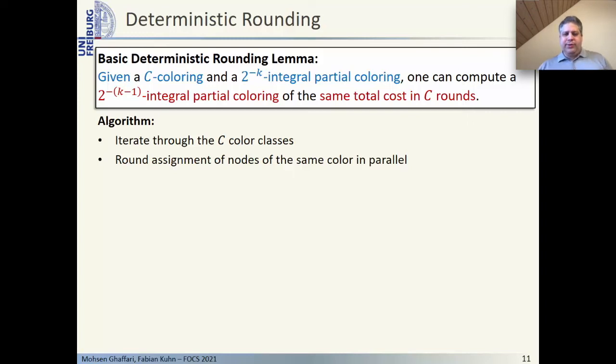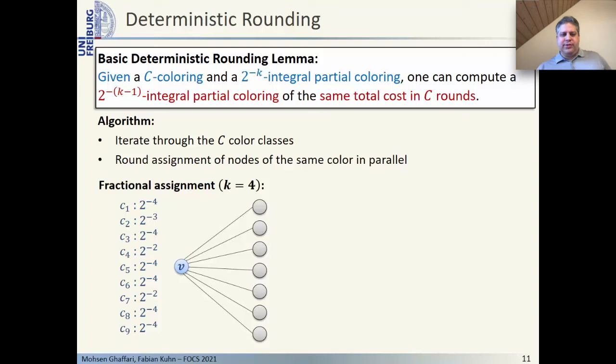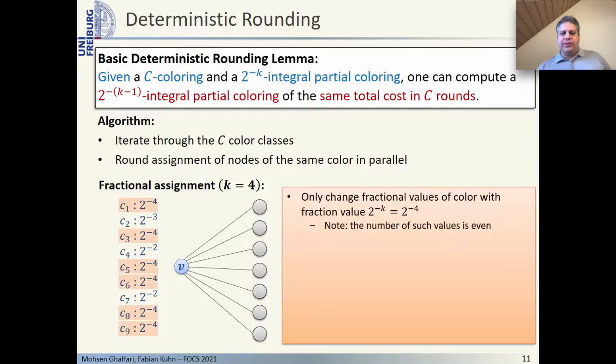To see how we can do this, let's consider an example. Consider some node V with a 2 to the minus 4 integral fractional color assignment. In order to turn this color assignment into the 2 to the minus 3 integral color assignment, we only need to change the fractional values that are equal to 2 to the minus 4.